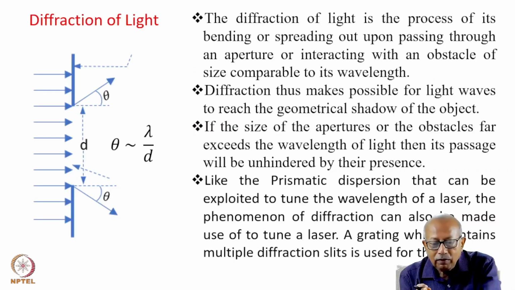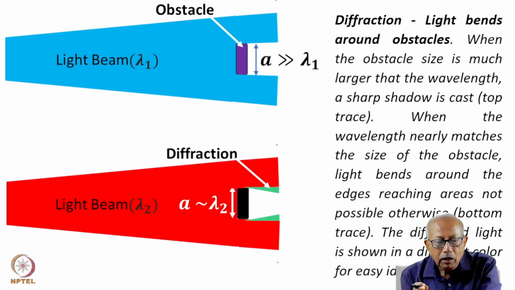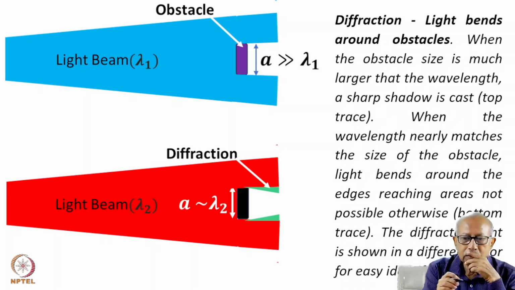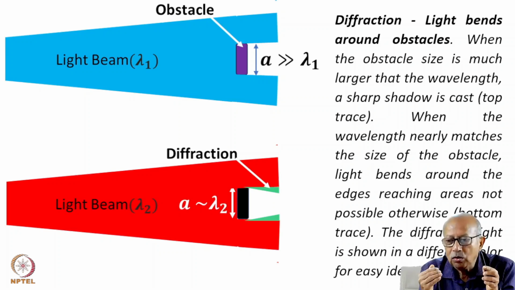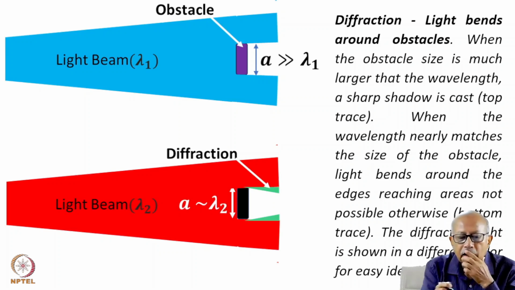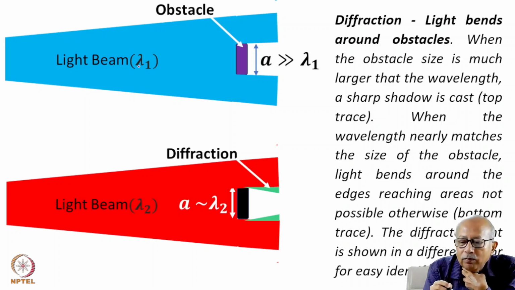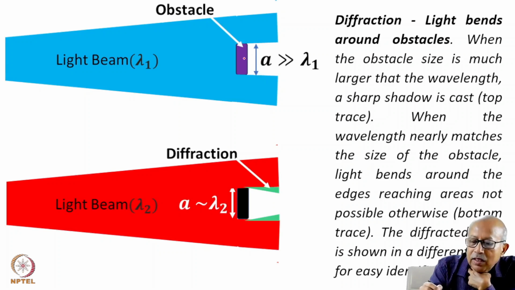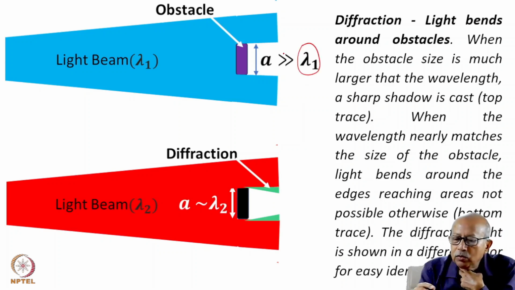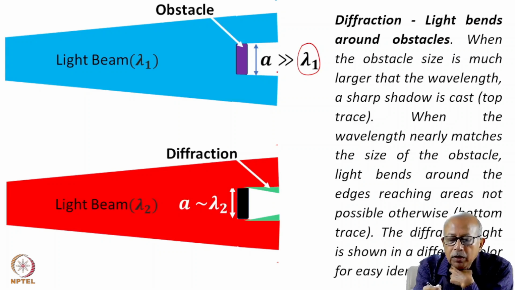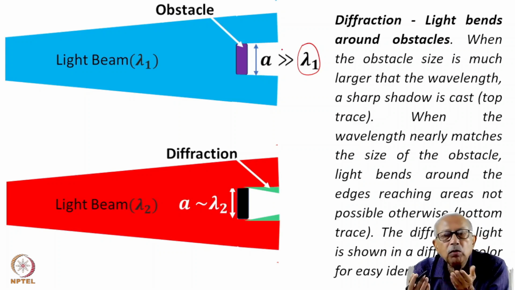There is another example. I must also show you this. This is how light enters the shadow due to diffraction. I of course mentioned it. Now let us consider this one. This is a light wave of wavelength lambda 1, and this is the obstacle whose dimension is A. In this case, let us consider A is much bigger than lambda 1, the wavelength. So it will cast a sharp shadow because the diffraction will be almost negligible.